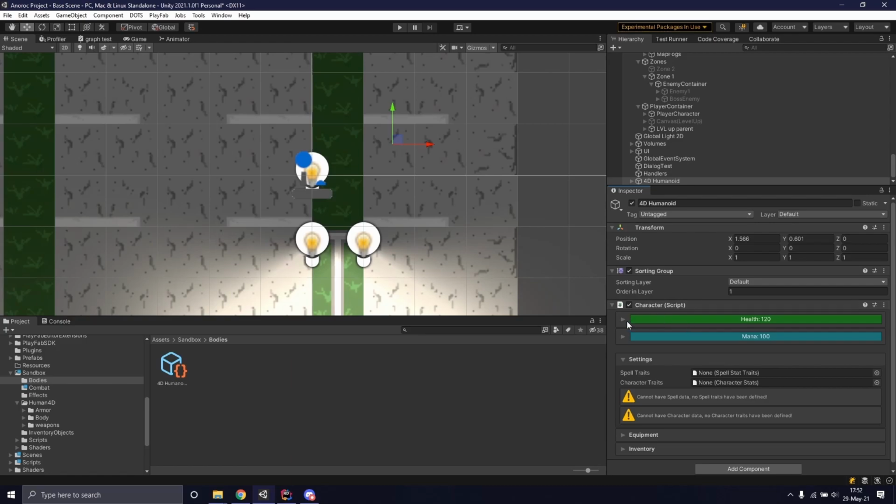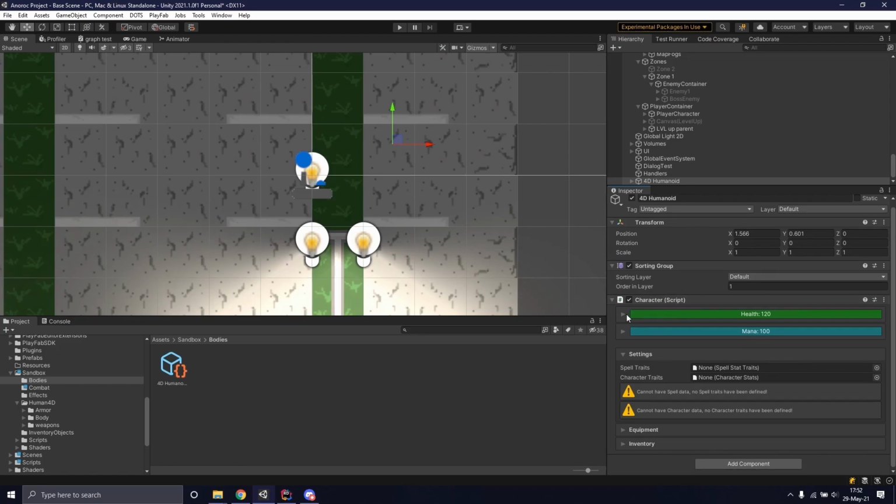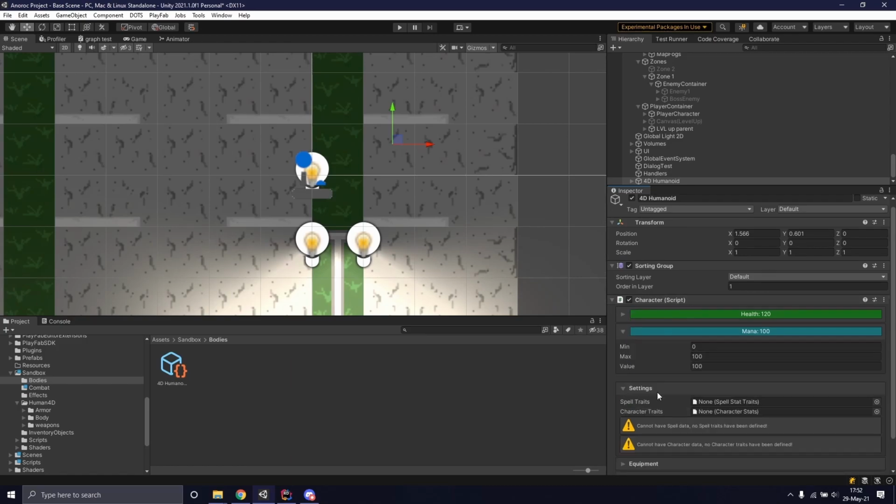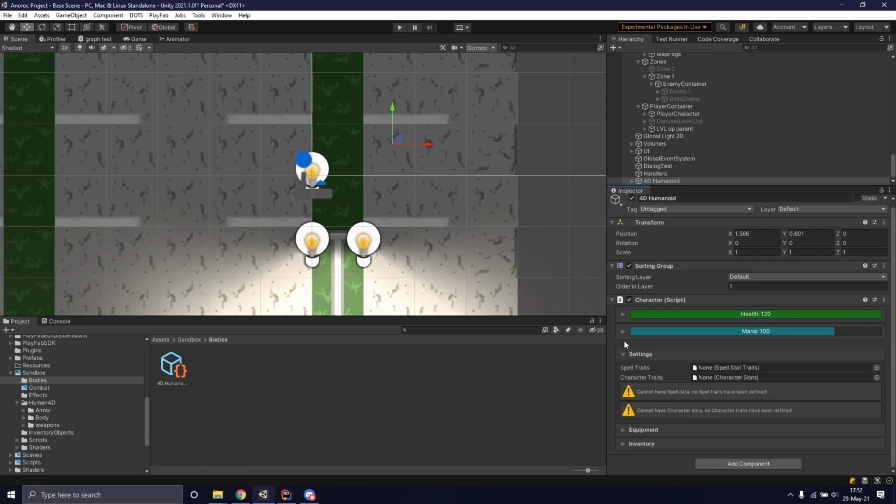And on that character script, we first have the normal values, the normal stats like health and mana. We can change those values by just opening up that section and changing those values. Next, we have the traits and character traits. We will see that in greater detail later, so I won't go over it right now. Then we have the equipment.